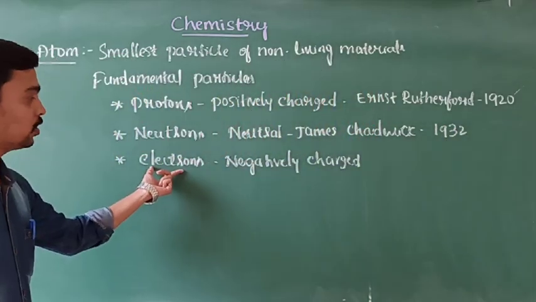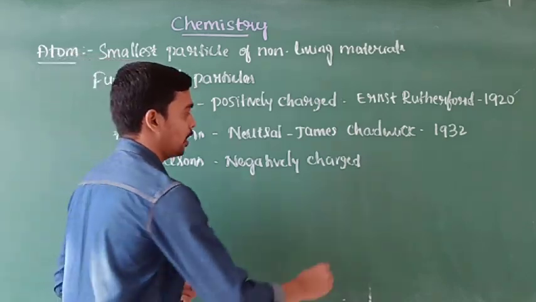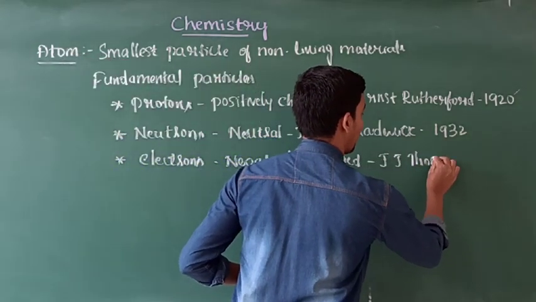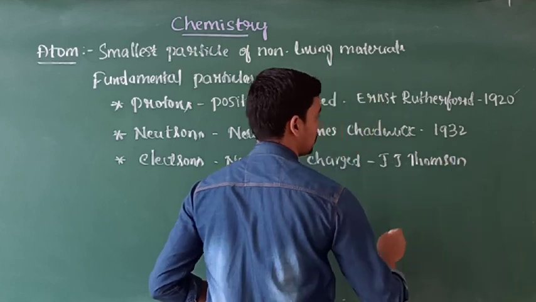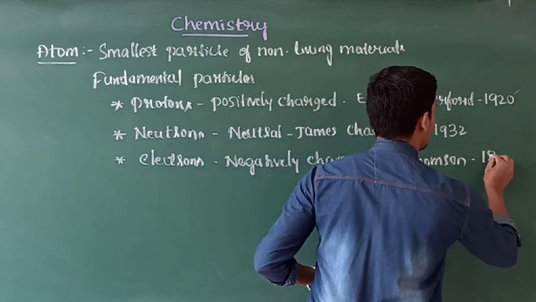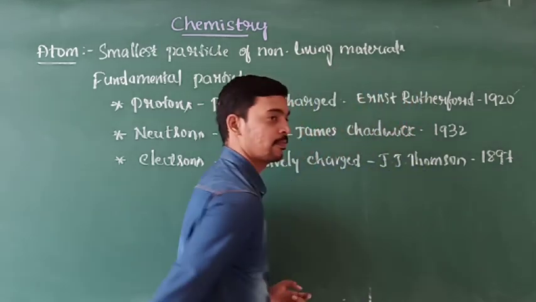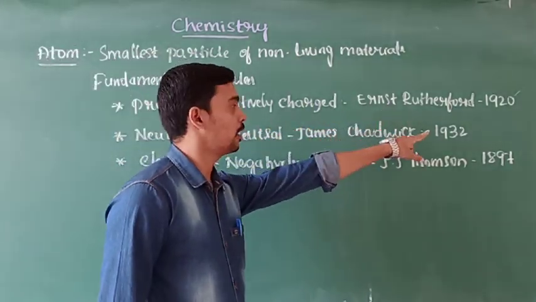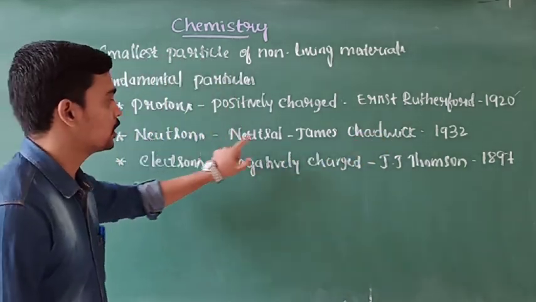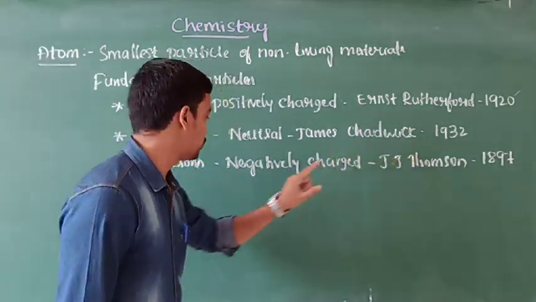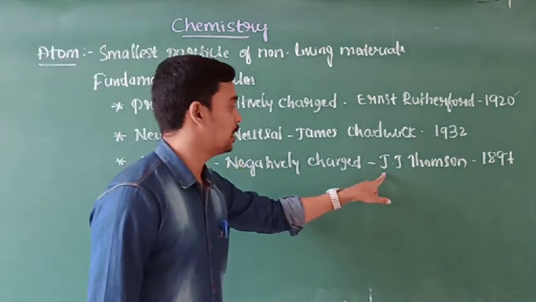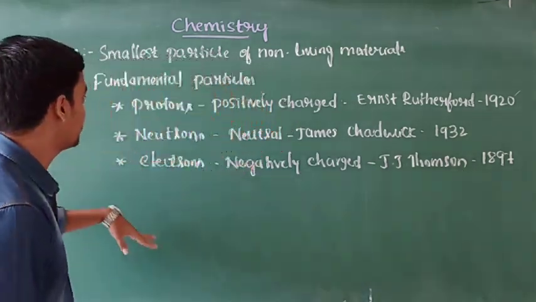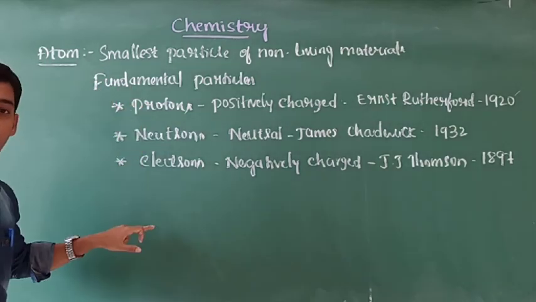And the next one is electrons, they are negatively charged and they were discovered by J.J. Thomson in 1897. Protons were discovered by Rutherford in 1920, neutrons by James Chadwick in 1932, and electrons by J.J. Thomson in 1897. This is regarding the atom and the fundamental particles.